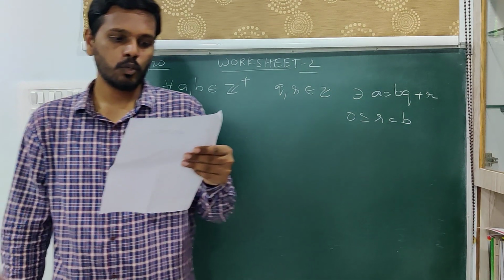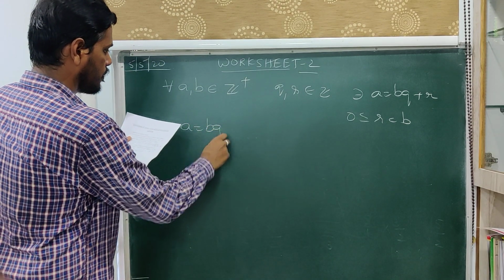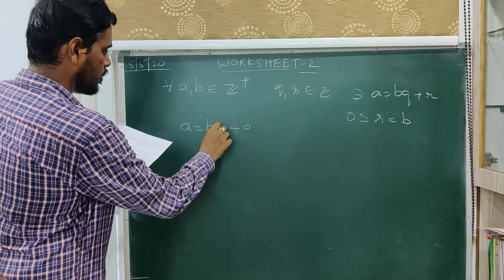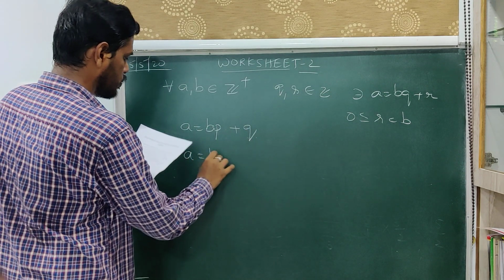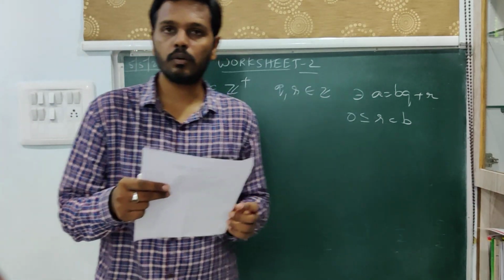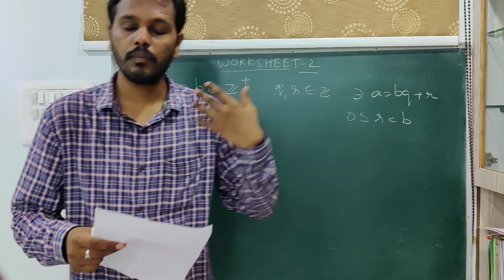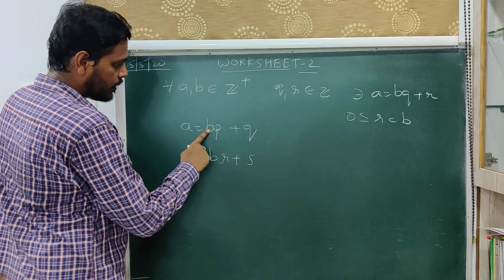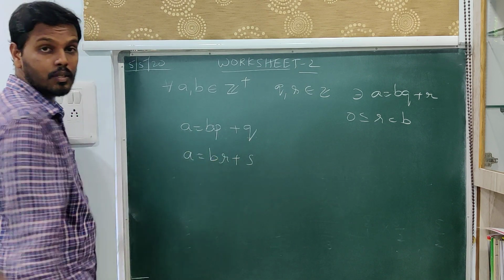Next, let a and b be two positive integers such that a is equal to bp plus q, and a is equal to br plus s. Now examine the statement of Euclid's division lemma. For any two positive integers a and b, we always arrive at two unique integers q and r, which means p and q are unique, like the same r and s are unique.